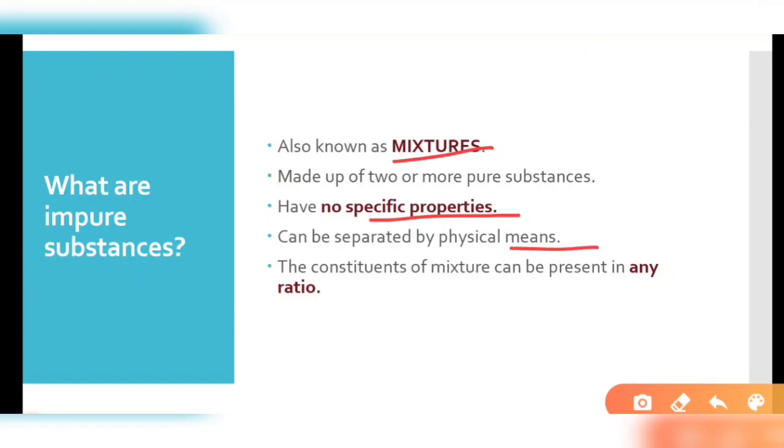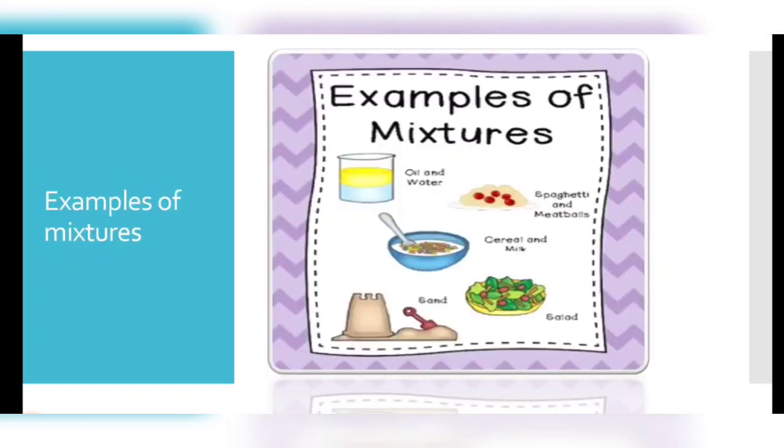Like we separate the tea leaves from the already prepared tea, right? And the constituents of a mixture can be present in any ratio. They do not have the same composition over their mass, or the same ratio of binding. So here you can see different examples of mixtures you might have observed in your daily life.